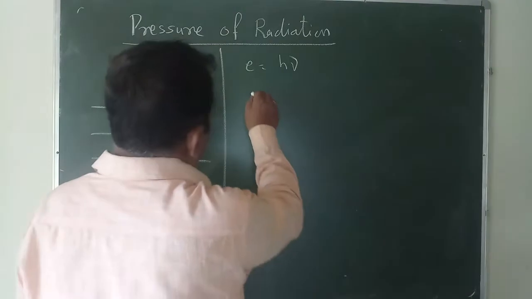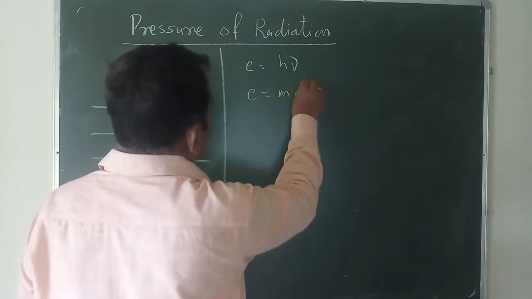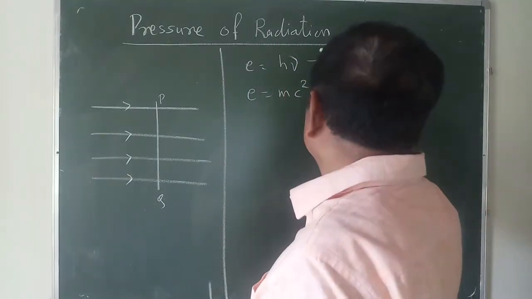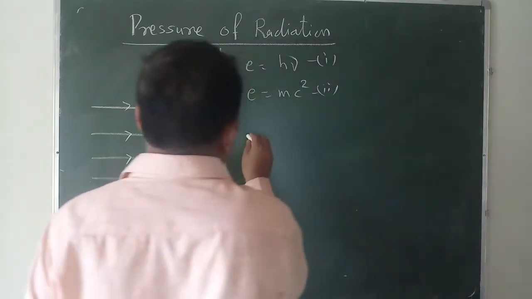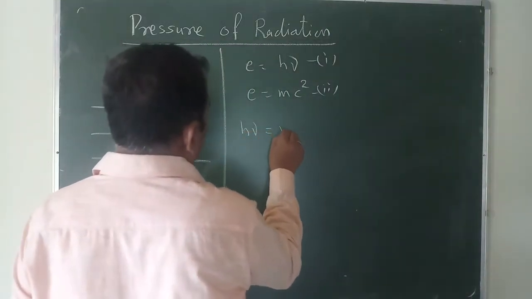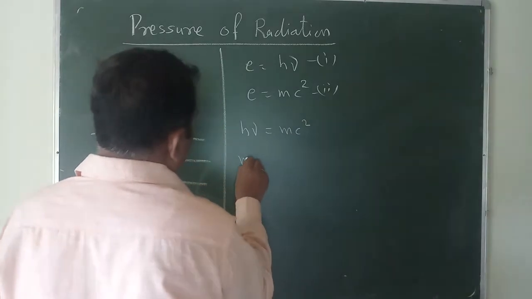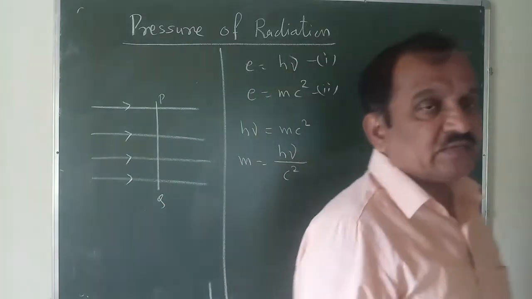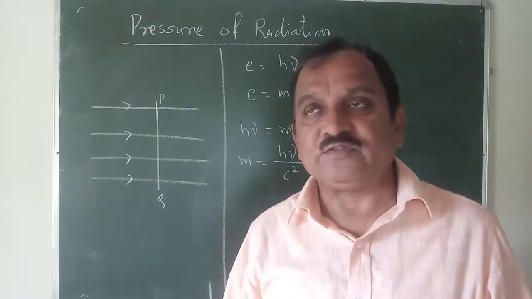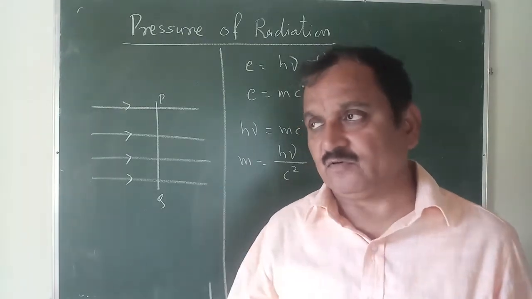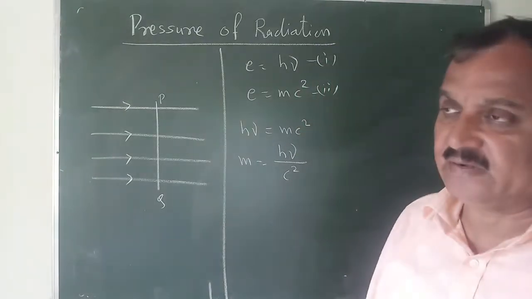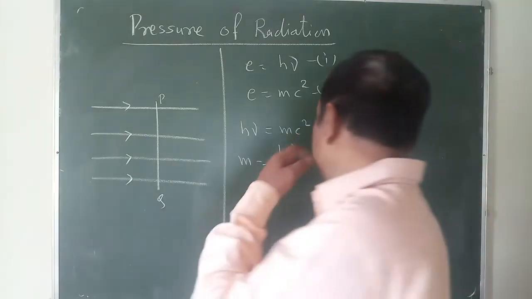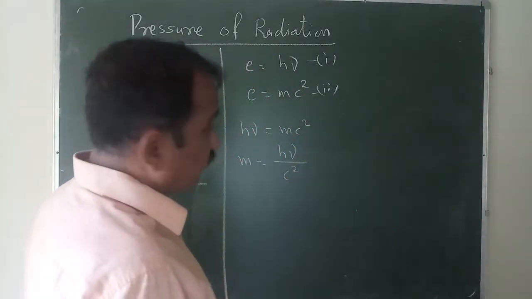And also according to Einstein's energy mass relation, E equal to mc square. So from equation 1 and 2, you will get h nu equal to mc square, or m equal to h nu by c square. So this m gives the mass of the photon which we are interested in, single photon. And this c is the velocity of that radiation. It may be velocity of light. So we can say the velocity of the radiation or velocity of that photon.